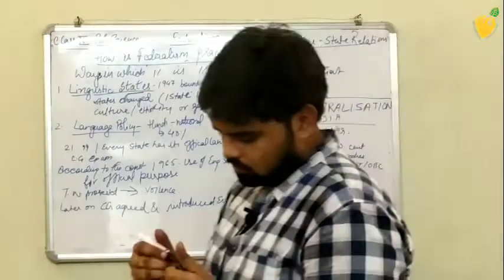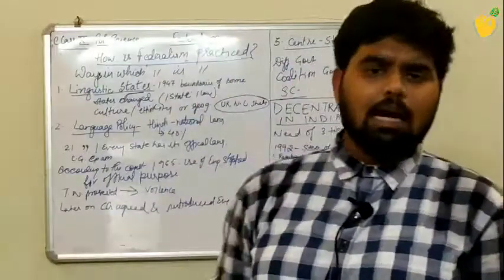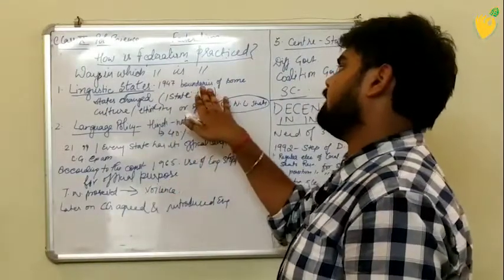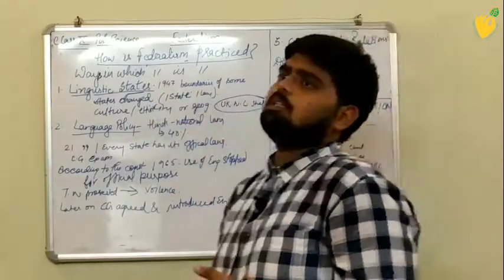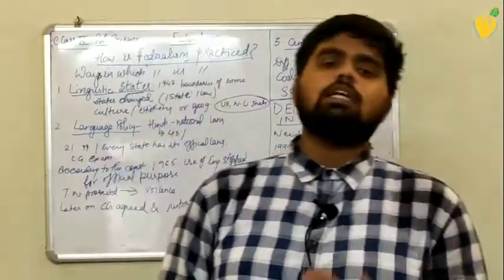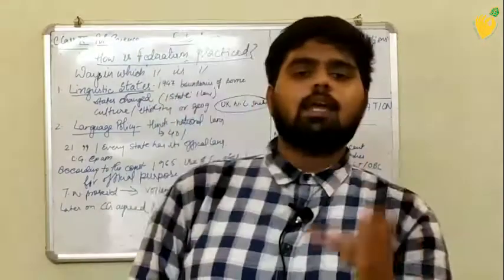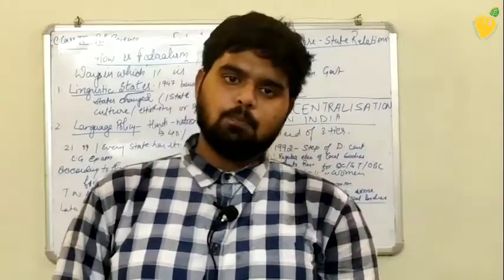See, in 1947, when India got independence after the partition and everything, there was a change in the boundaries of the states. These boundaries were changed to bring the people of the same language together.